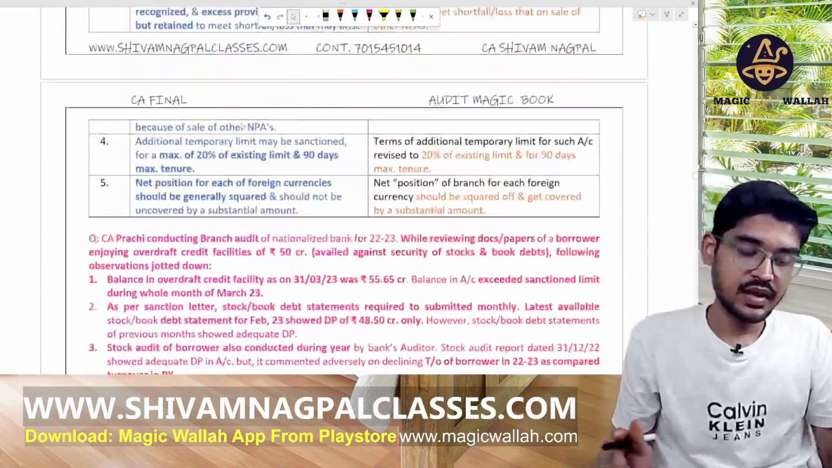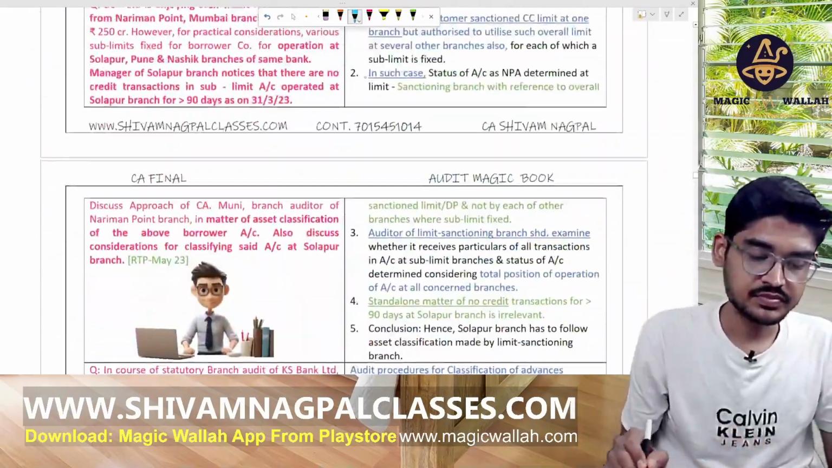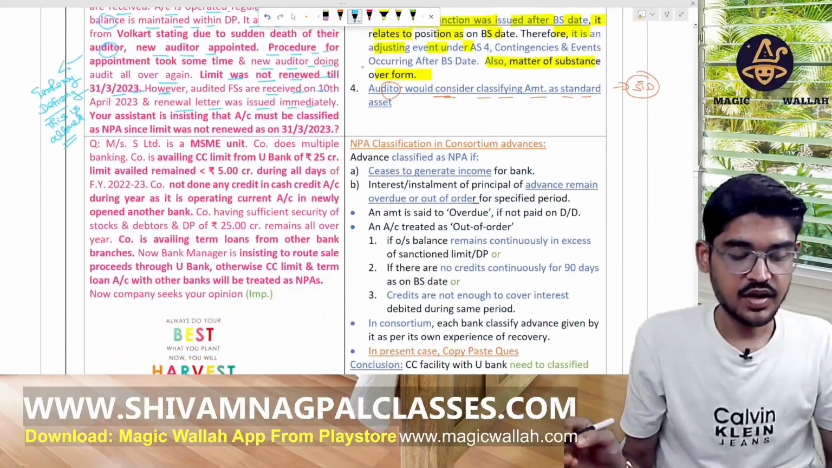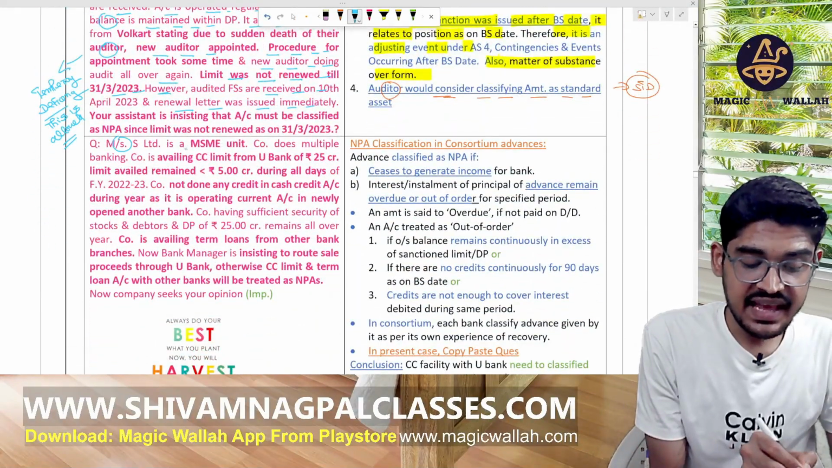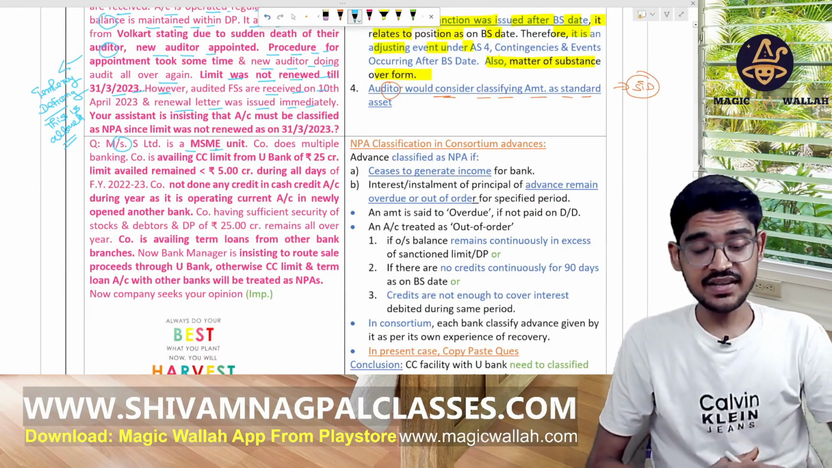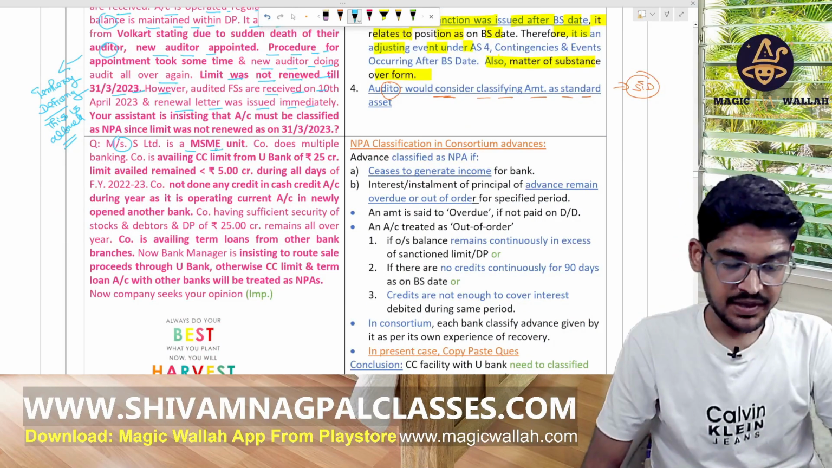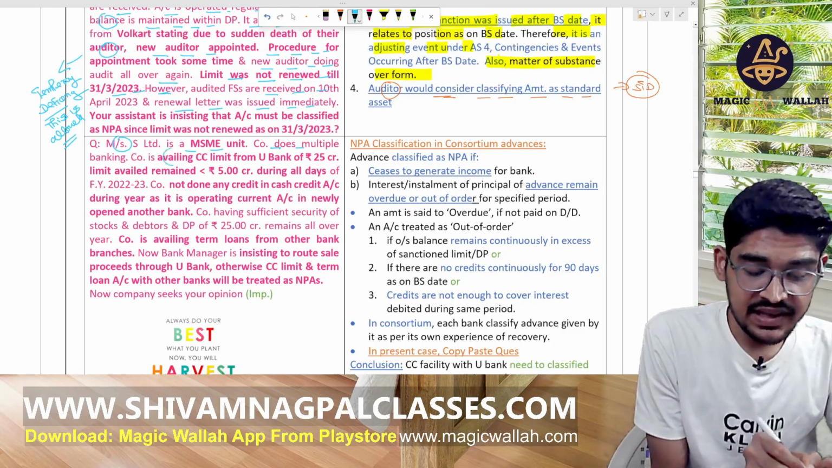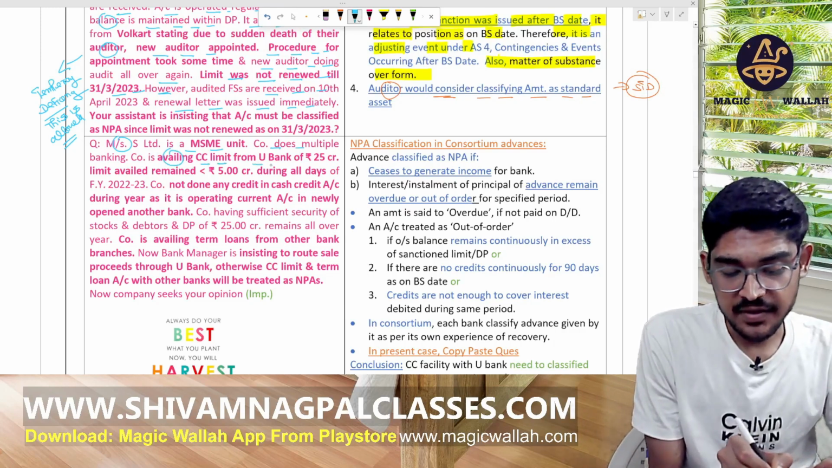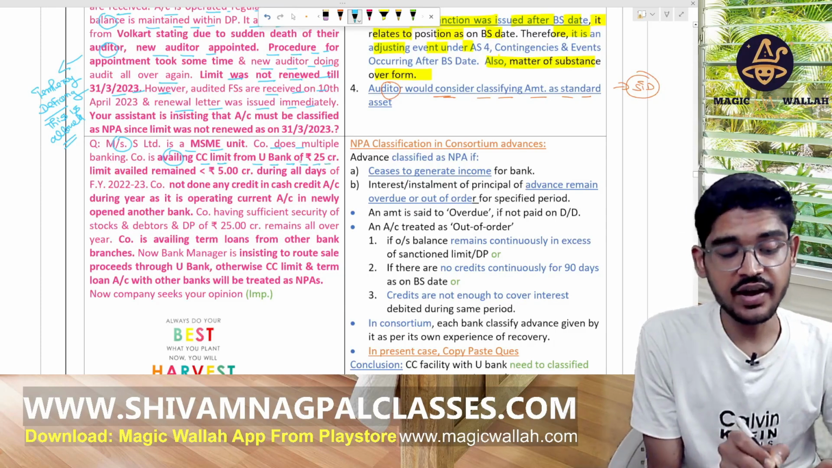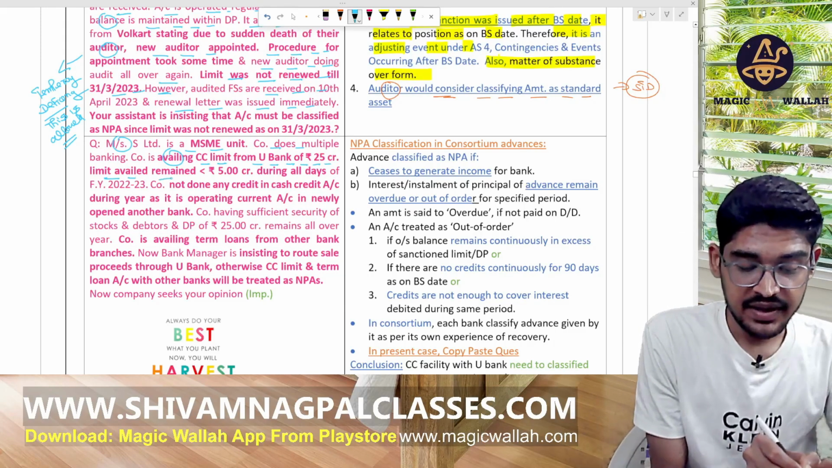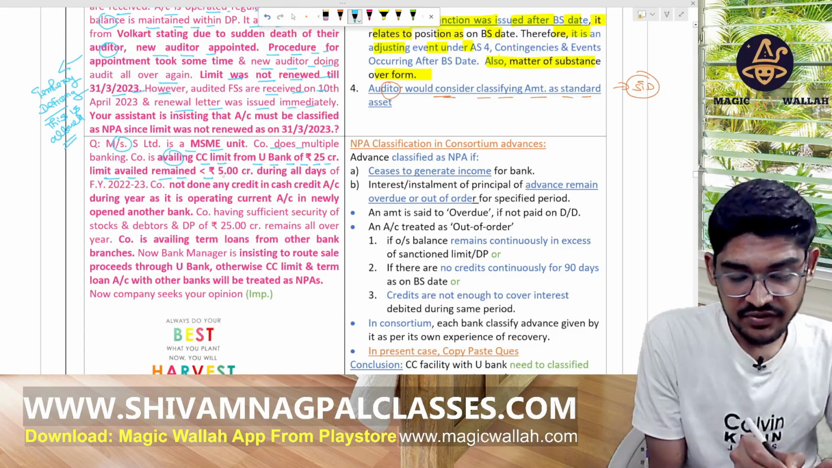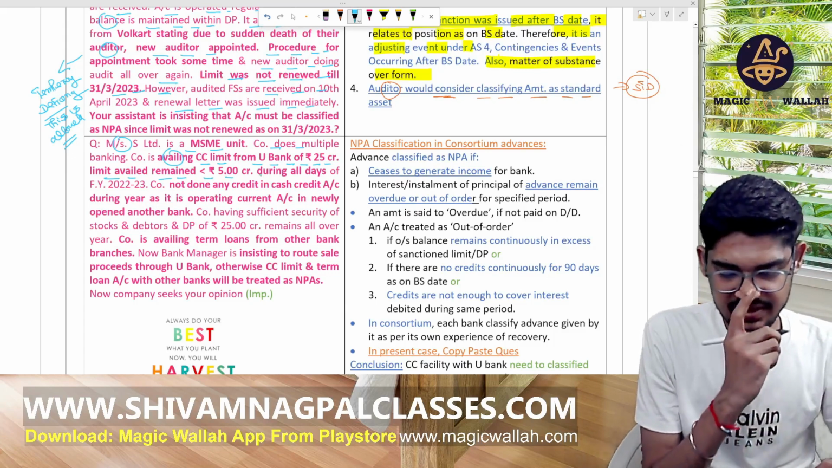Now, come to the next point. Messrs S Limited is a MSME unit. The company does multiple banking. The company is availing the CC limit from the U Bank of 25 CR limit, and the limit availed remained less than 5 CR during the year.